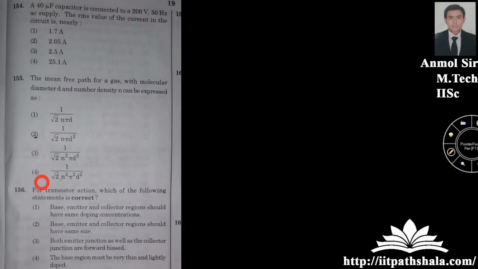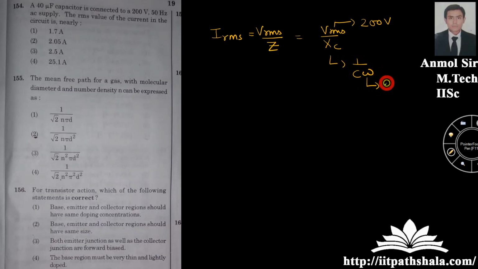A 40 microfarad capacitor is connected to a 200 volt 50 hertz AC supply. The RMS value of the current. You will be knowing that RMS value of the current is nothing but Vrms on the Z. And here, because it is capacitor only, Z will be equal to XC. Vrms is given to you as 200 volt. XC you have to calculate. It is nothing but 1 by C into omega. Omega is nothing but 2 pi into F. F is the frequency. Frequency is given to you, which is 50 hertz.